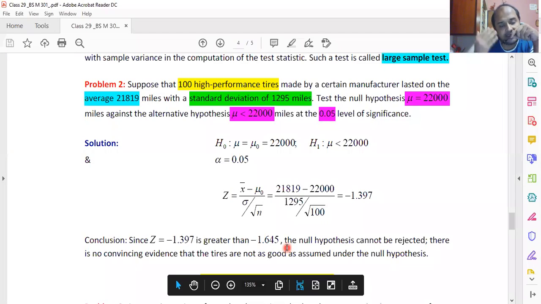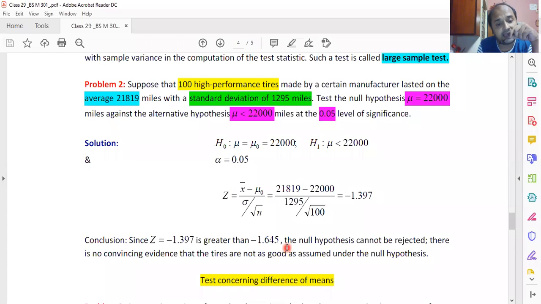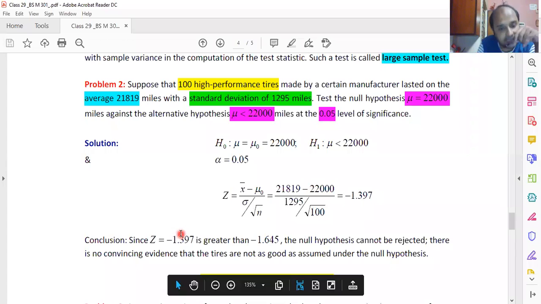You can consider this to be 1.645 or minus 1.645 on the basis of whether your value of Z is coming as negative or positive. Since our value of Z has come as negative, minus 1.397, we are considering the negative value. The logic is very simple.